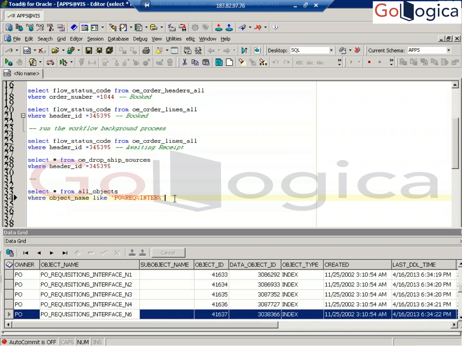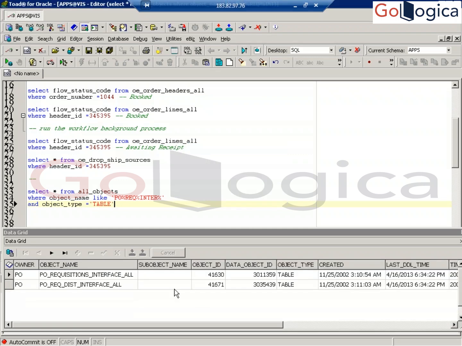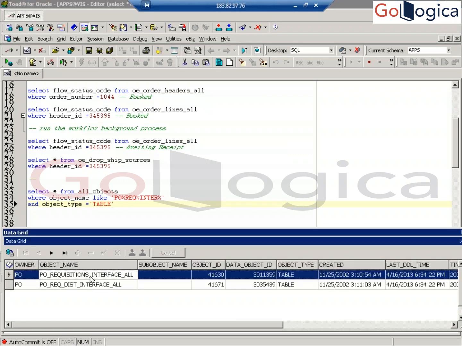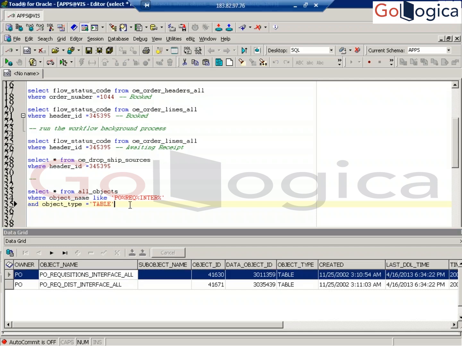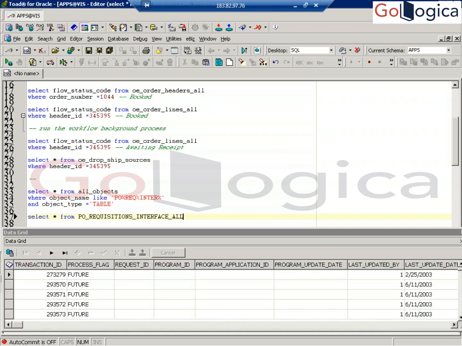If you only want tables, you can try object type equal to table. Okay, you can see now this PO requisitions interface all. Here you can see the interface data: headers, requisition interface all, and distributions interface all.